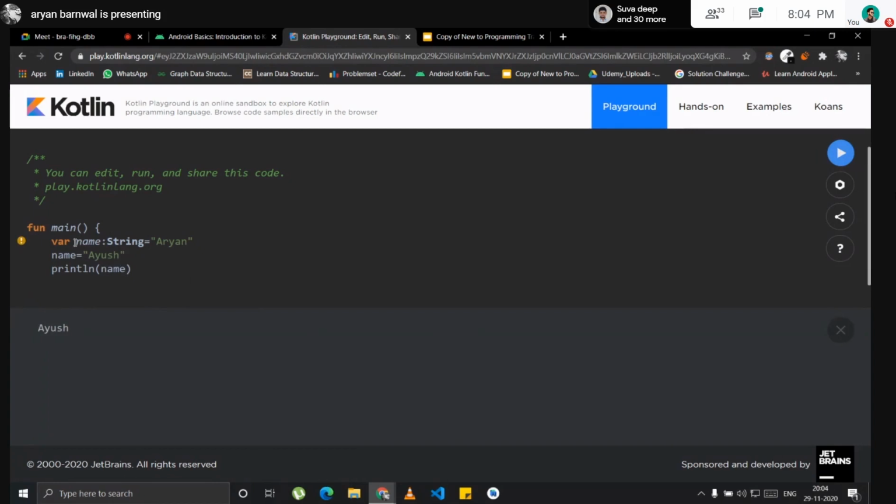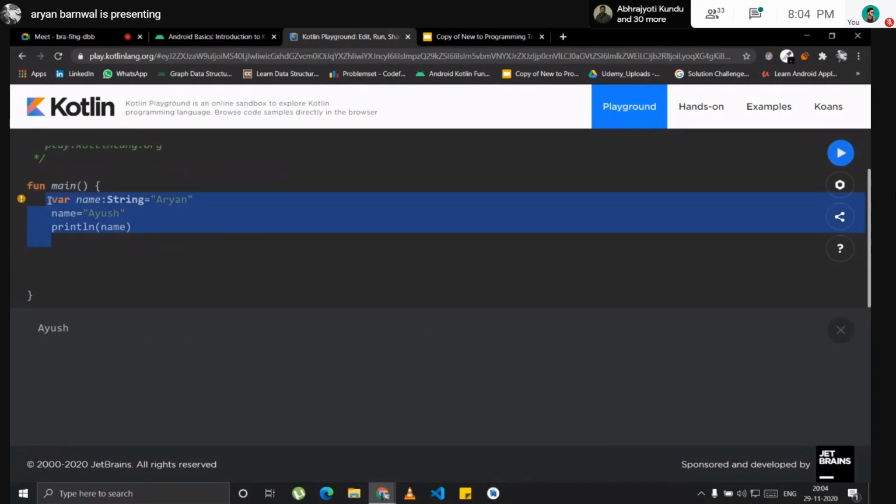If I declare a variable with var, I can reassign it, but if I change it to val, it will give me an error because a val can't be reassigned. The val is like final in Java. If you declare it, you can't reassign it. It just remains the same. So we'll just use var, and it will work.